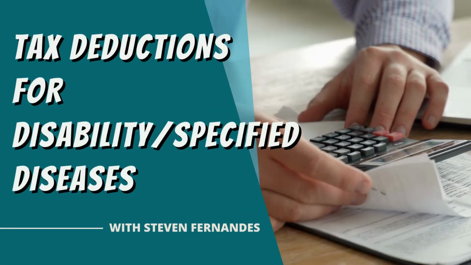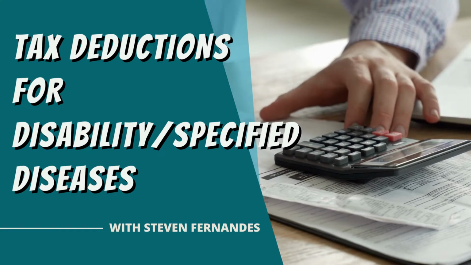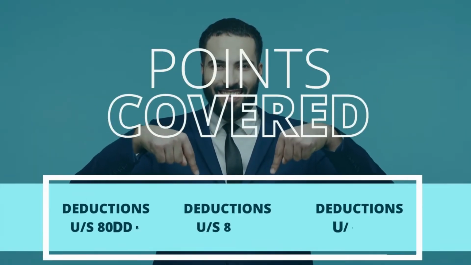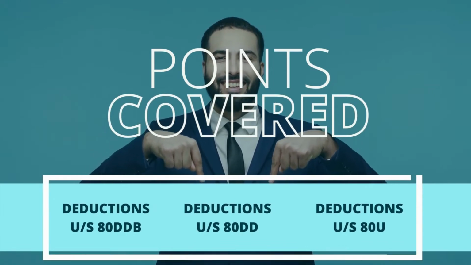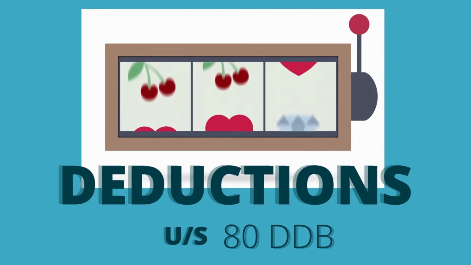In this video, we will cover tax deductions for disability and specified diseases. Income tax rules allow for 3 different deductions. Let's look at deduction under Section 80 DDB.